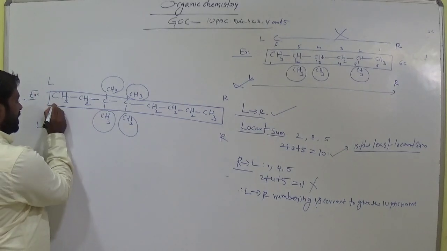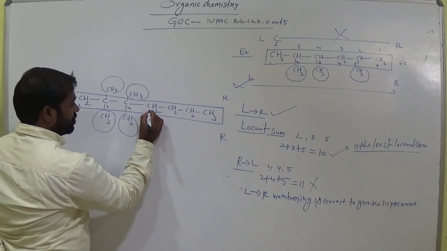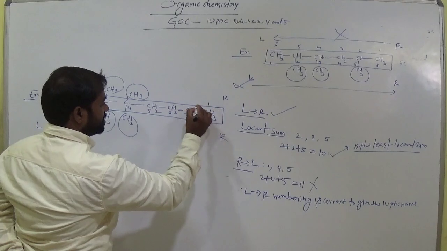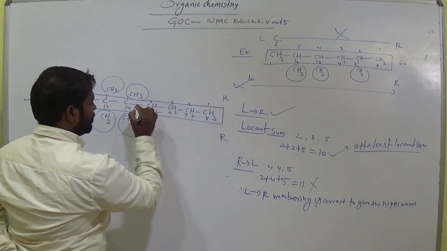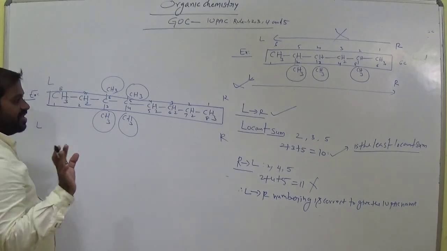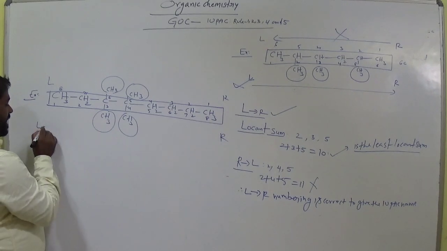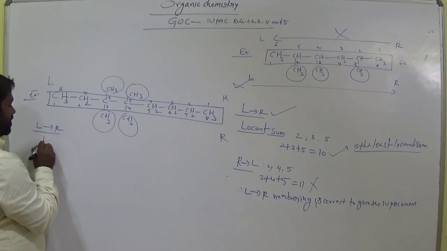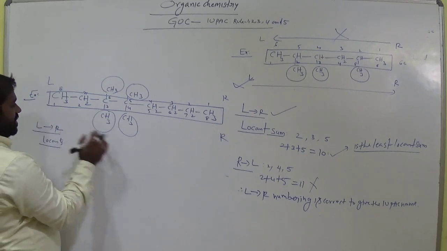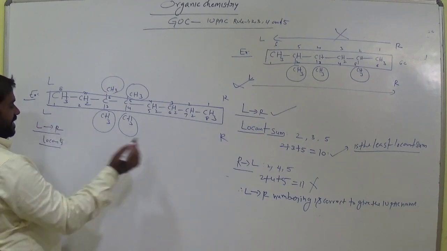So now give the numbering left to right. 1, 2, 3, 4, 5, 6, 7, 8. The right to left, this is first, second, third, fourth, fifth, sixth, seventh, eighth. Clear? Okay. So in this case now, eighth from right to left. Right to left locants. What are the locants? So right to left, left to right. Am I right? This is left and right, left to right.